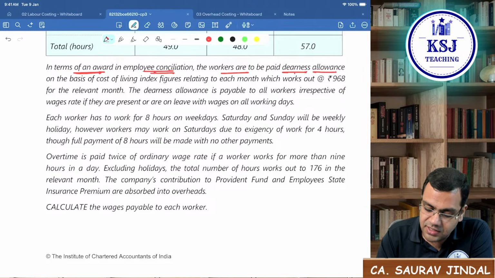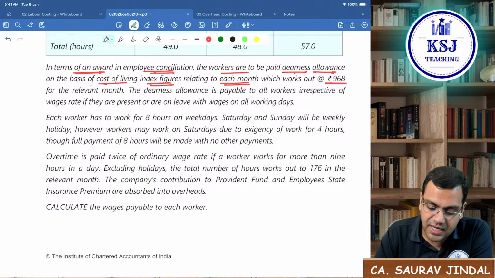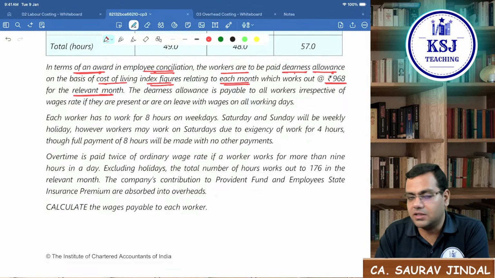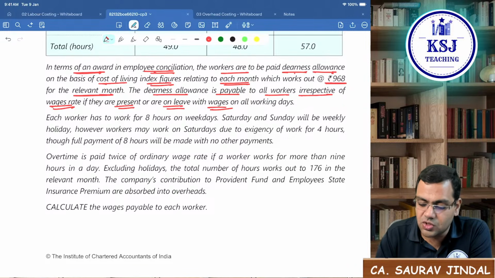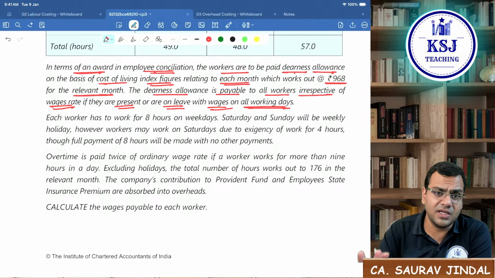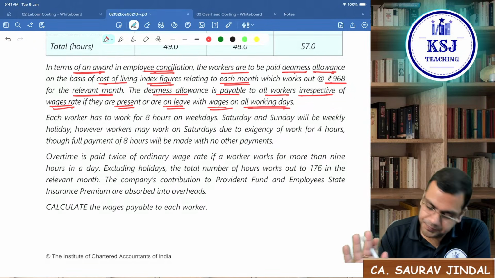Now, next they say, in terms of an award, in employee conciliation, the workers are to be paid dearness allowance on the basis of cost of living index figures relating to each month, which works out at rupees 968 for the relevant month. The dearness allowance is payable to all the workers irrespective of the wage rate if they are present or on leave with wages on all the working days. Whether they are working or on holiday, the DA is to be paid.